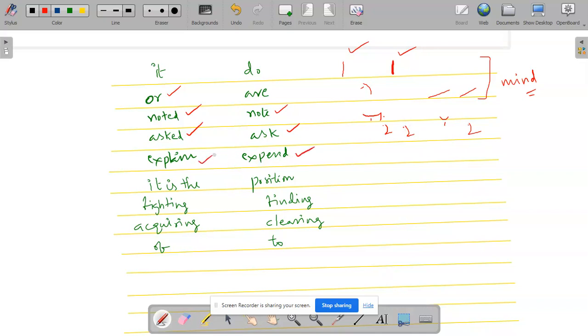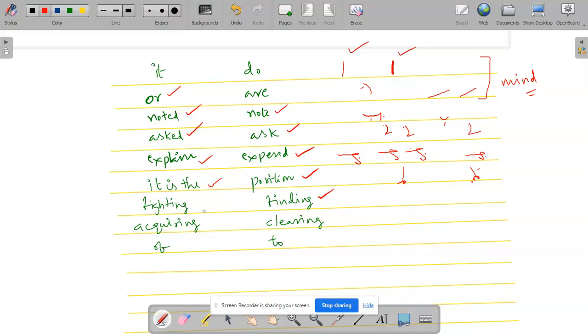And expend, explain. How we can write expend first? Expend, expenditure like this. How we can write explain? This is explain on the line like this. Explain. We have to write like that. Explain. And how we can write position, and it is the position. P stroke, circulus and fallention, and dot oval position it is. How we can write it is the, this is straight line, it is the, that is the difference.